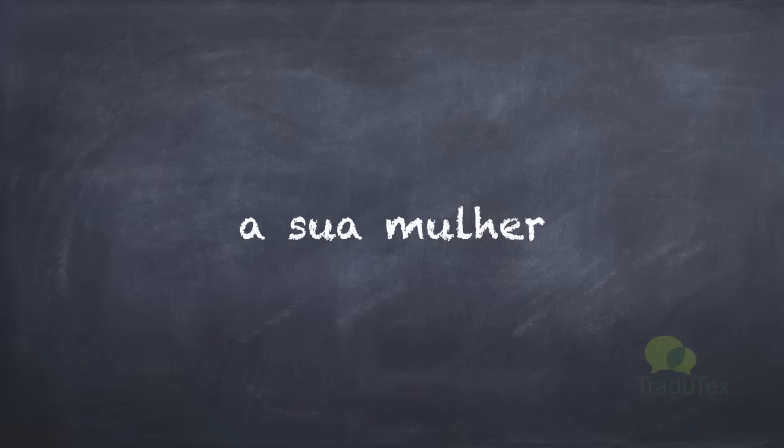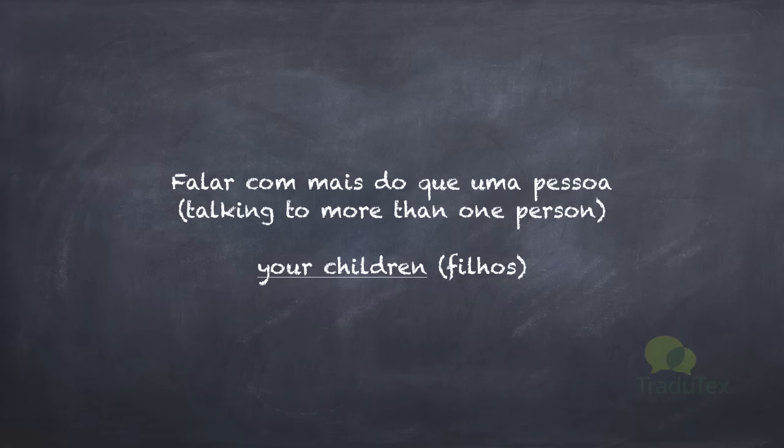A sua mulher. So just to finish, let's think about a different situation. If we're talking now to more than one person, falar com mais do que uma pessoa, and we want to say your children, and children is the word filhos, how should we say this?